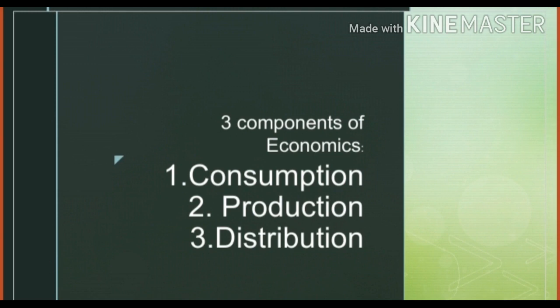Clear? One is distribution of goods and services in the market, that is sale of goods and services. Then we have distribution of income across the factors of production. If I give income to land, which is a factor of production, that will be in the form of rent.